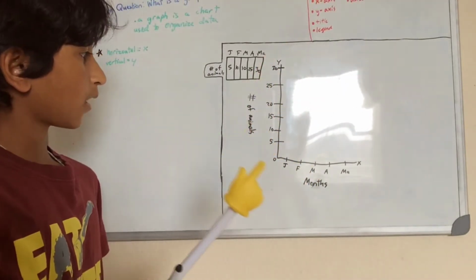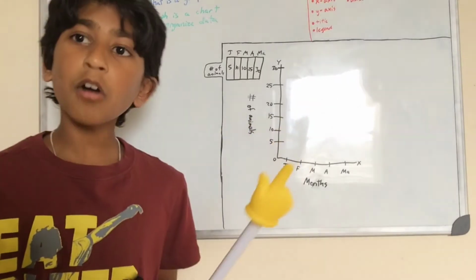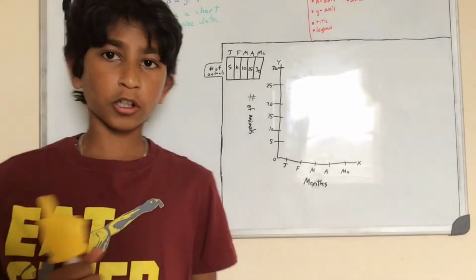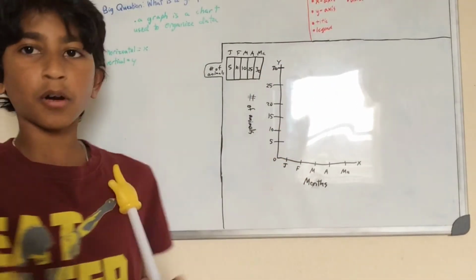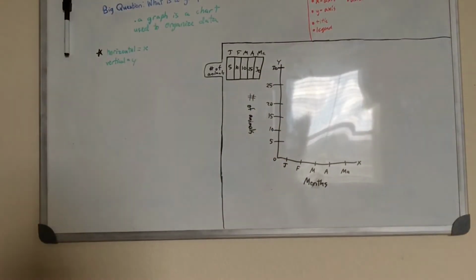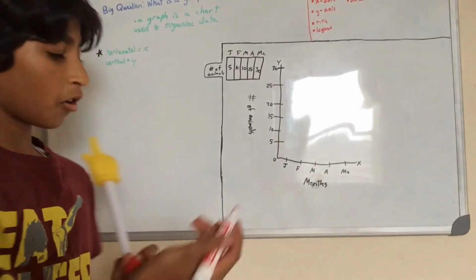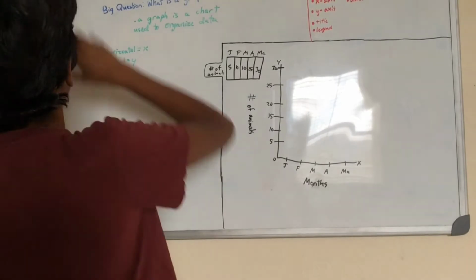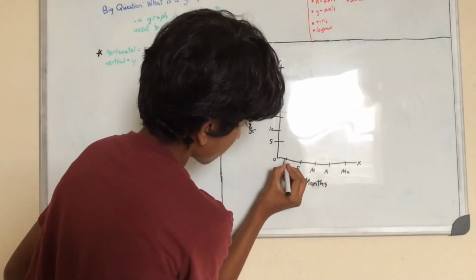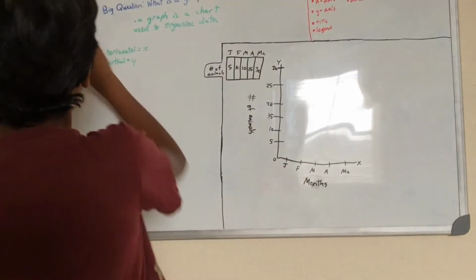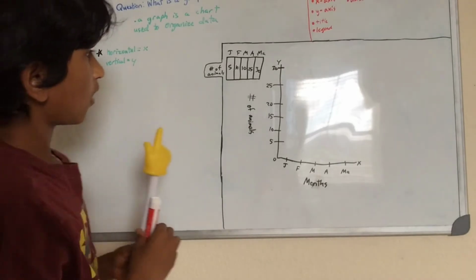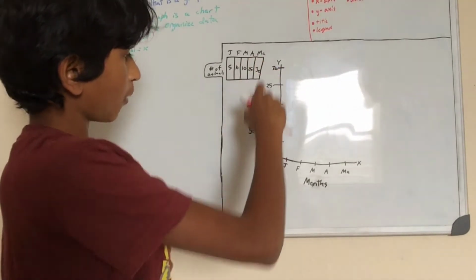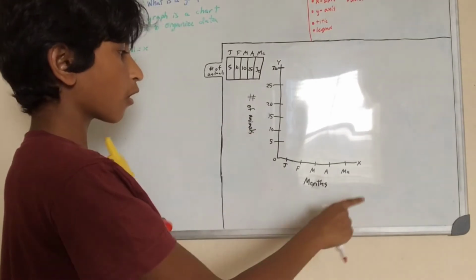Now, what I'm going to show you is something called a bar graph. I'm going to get a thicker marker so you can see how I'm going to do this. Okay, I'm back. So I'm going to show you how to do a bar graph. Now we have all of our numbers, the number of animals, and all our months.